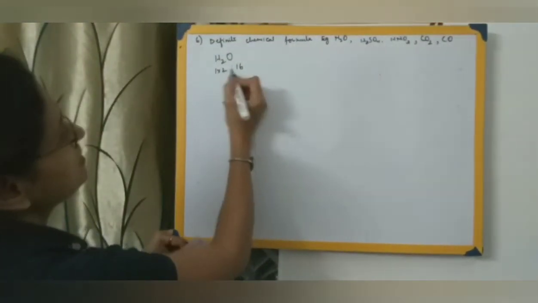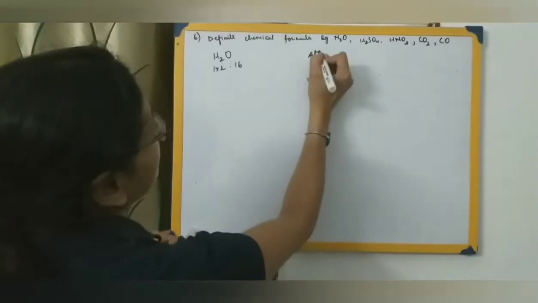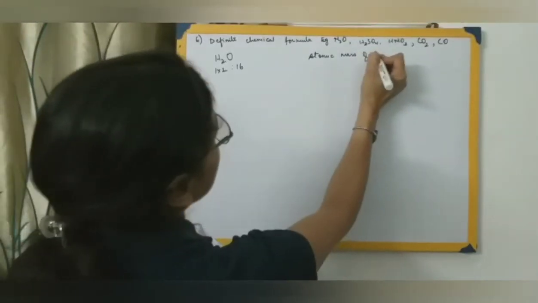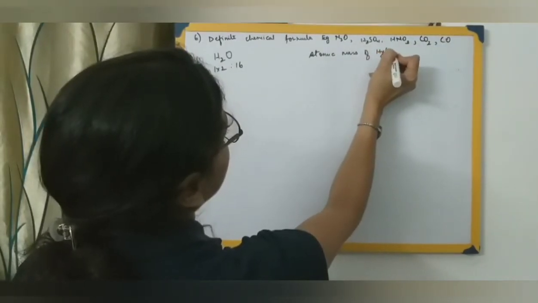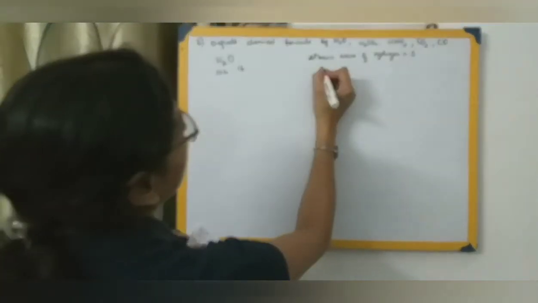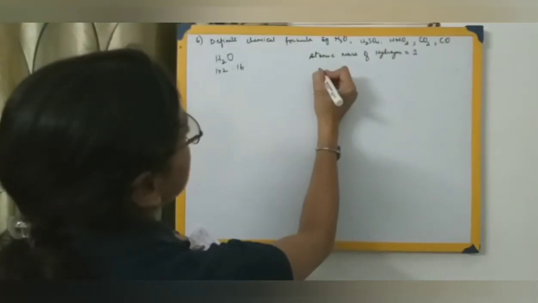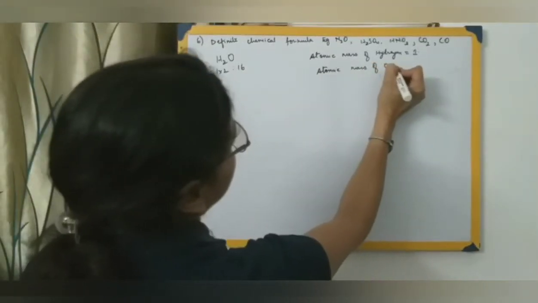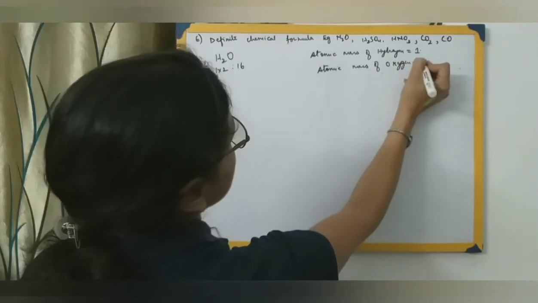Atomic mass of hydrogen is equal to 1 and atomic mass of oxygen is equal to 16.